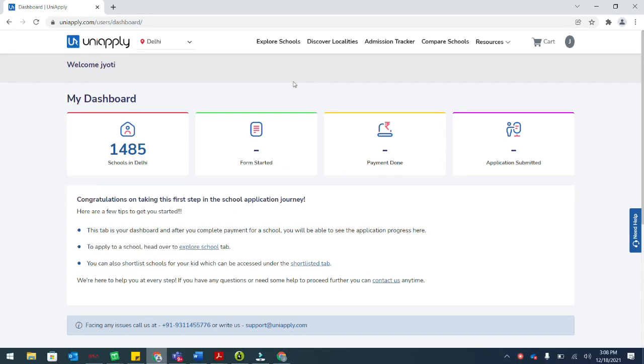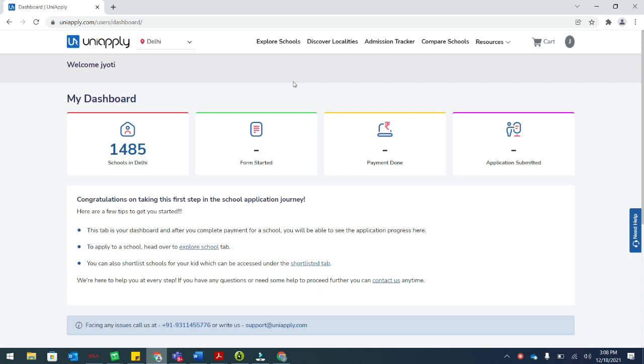All the Delhi parents, are you tired of applying to multiple schools one by one? Now you can apply for multiple schools by just filling a common application form on UniApply. Not only this, you can also calculate your points before applying to any school. Keep your common form ready and start applying from 19 December 2021 to 7th January 2022 for schools in Delhi. All you need to do is follow these steps.